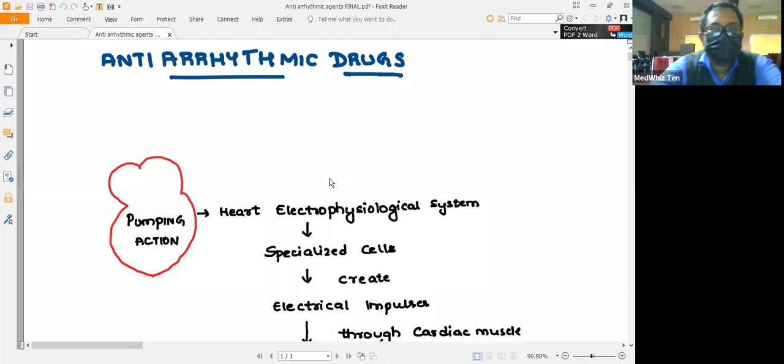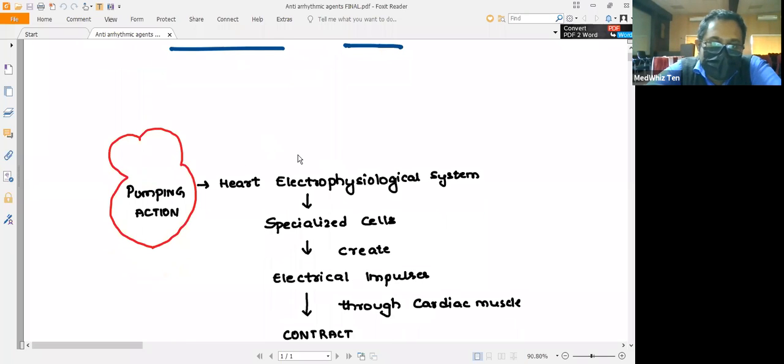This is one of the interesting topics, and you also need to pay a little attention to understand the concept of anti-arrhythmic drugs. So before going to the classification, let us look at some of the normal mechanisms exhibited by the heart. As you know that,